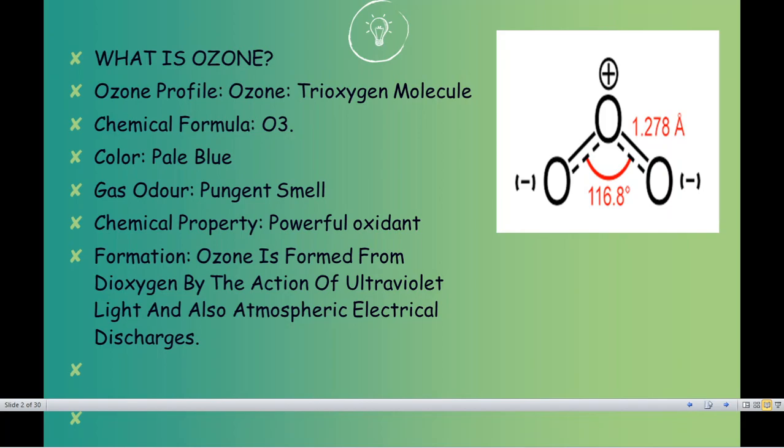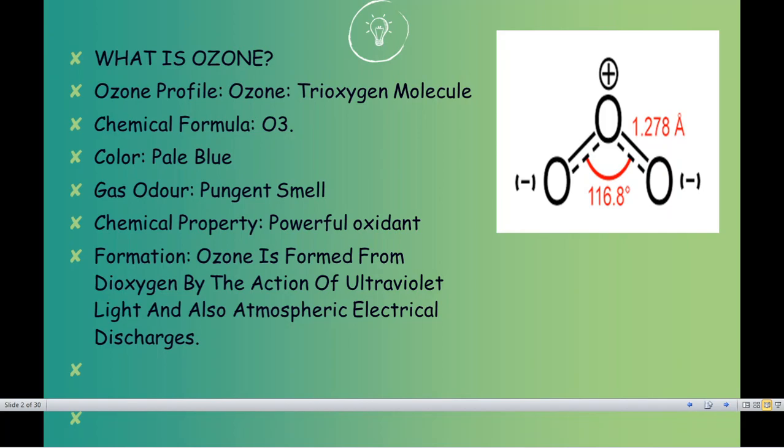So let's start. The first question that should come to your mind is what ozone actually is. When I say that, it means we are going to talk about the actual profile study of ozone. What do you mean by profile study?